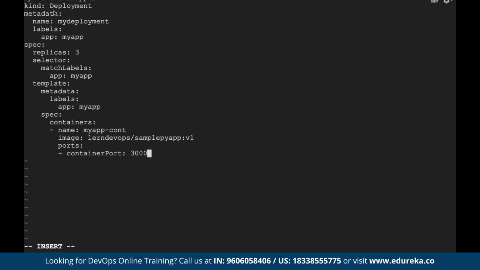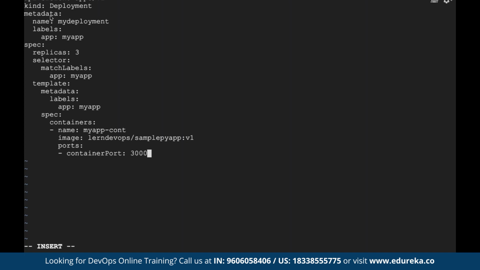Then you have another field called metadata. What is it about? It's information about your pod, like its name, identifier, something which helps to identify your pod. That is called metadata. Then you have another thing called labels. Labels are identifiers for your pod. Let's say you want to define which application my particular pods belong to, or which environment is running, let's say prod, dev, QA. All those things we define inside labels. Labels are very powerful, guys, and very important.